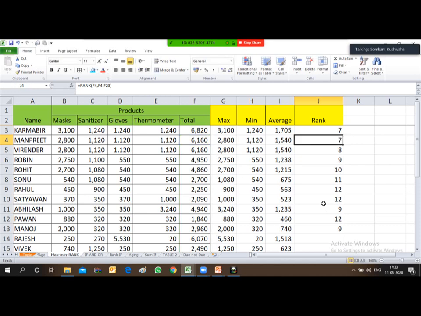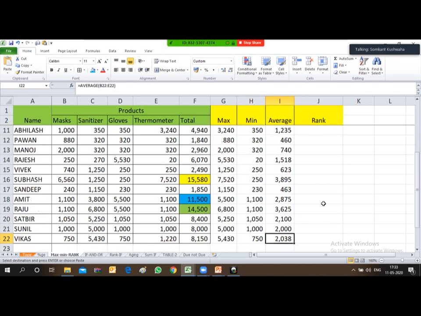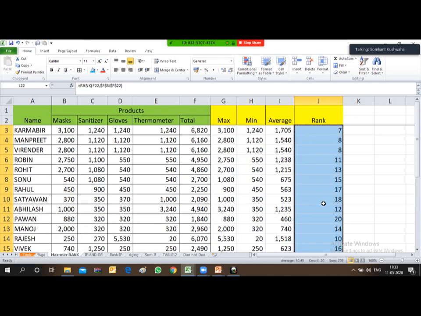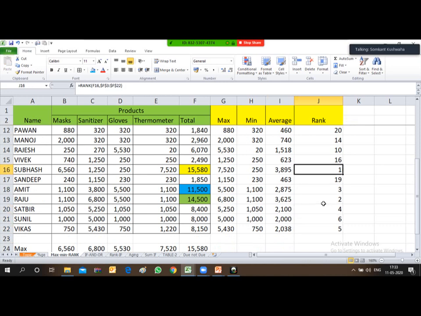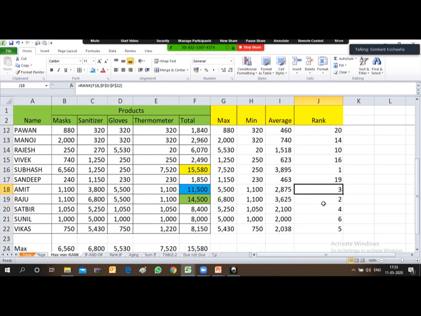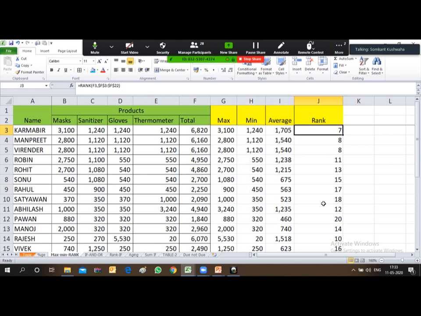So before dragging down the formula, you need to freeze the range. For freezing the range, press F4 in the range, and this range will get frozen. Now you copy the formula in all the cells. So in this way, friends, you can derive the ranking. You see first rank, second rank, and third rank. This is how the ranking is done.